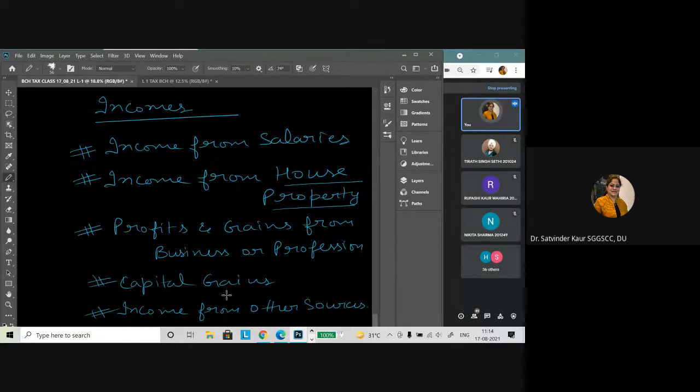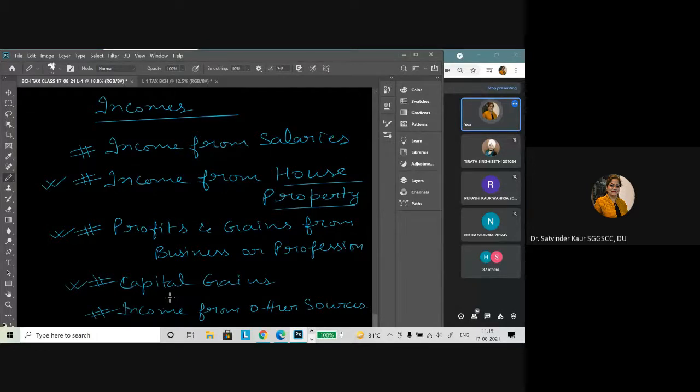Then capital gain is when you have sold off some asset, so it's not a regular transaction. If a person is into the business of construction and selling house property, then it would become business income. If a person has let out the property, then the income will be taxed under house property. And suppose I have two houses and I have sold off one and got some gain, then it will be taxed under the head capital gains.